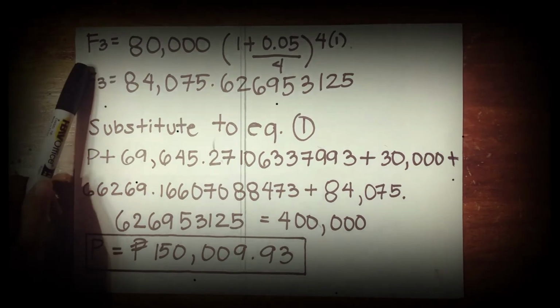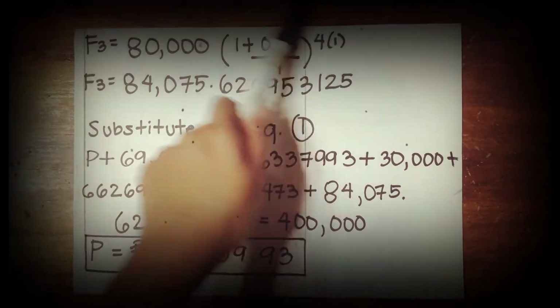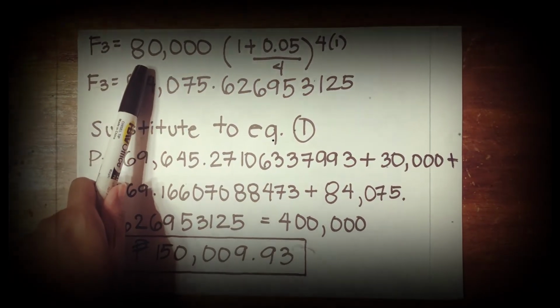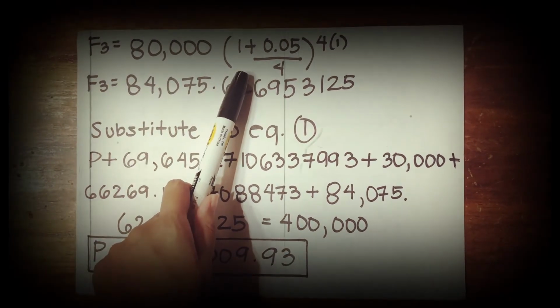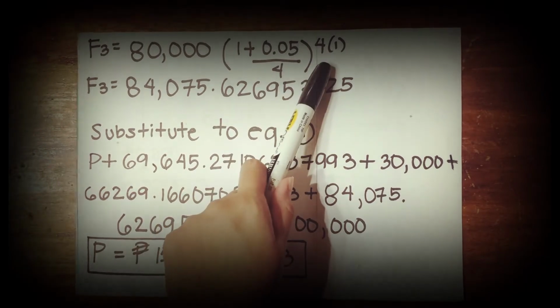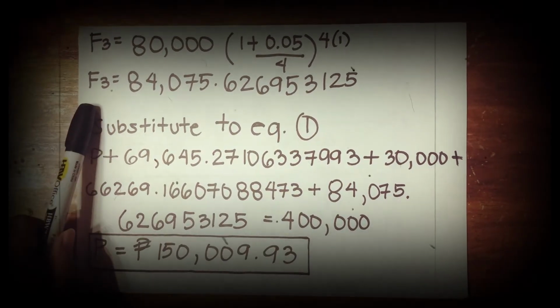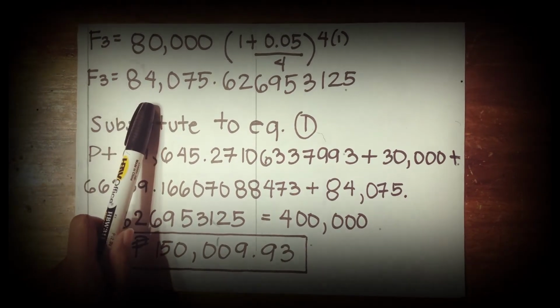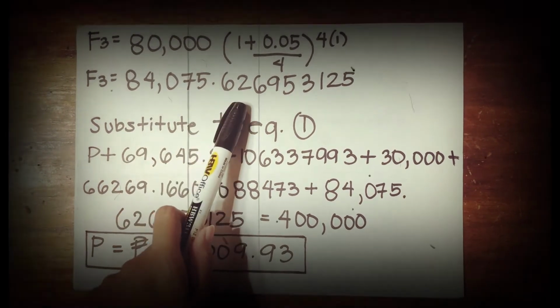For F sub 3, substituting all the given values, F sub 3 is equal to 80,000 multiplied by the quantity of 1 plus 0.05 over 4 raised to 4 times 1. And F sub 3 will be equal to 84,075.63.